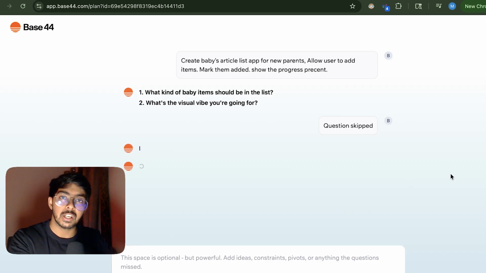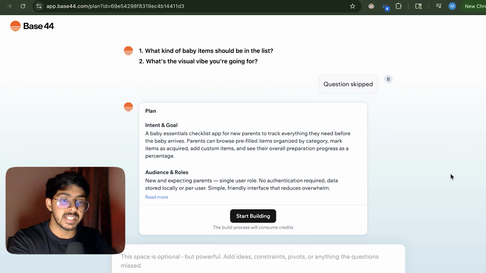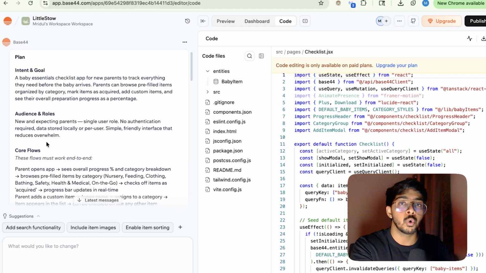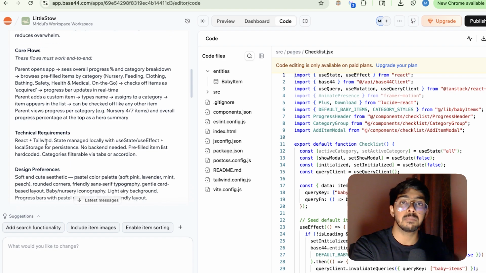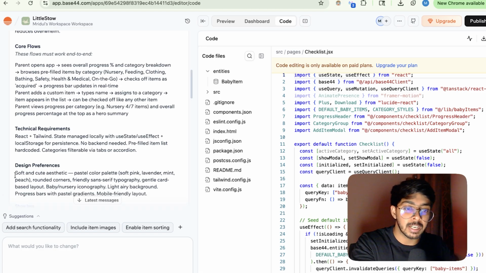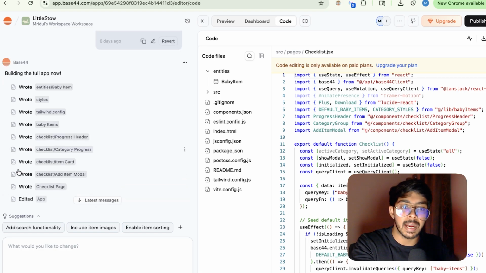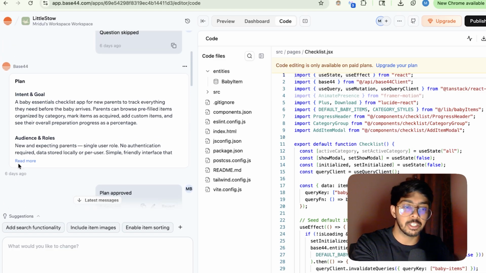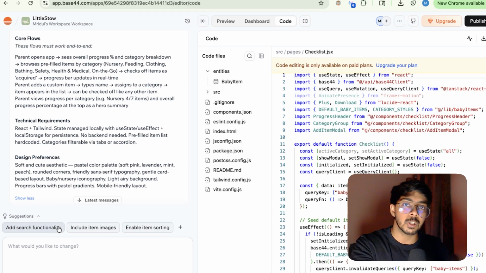Right after skipping the questions, it gave me a plan which says what would be the intent and goal of the application, what would be the audience and roles in the application, and a core flow. A core flow is something that describes how the application will work. So it works like this. Whenever parents open the application, they see the overall progress percent and category breakdown. They can browse pre-filled items by category, they can check off items, and the progress bar will update automatically in real time. It will also allow parents to add custom items to the list as well.